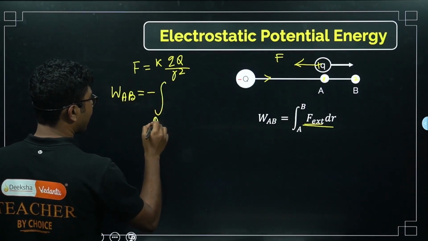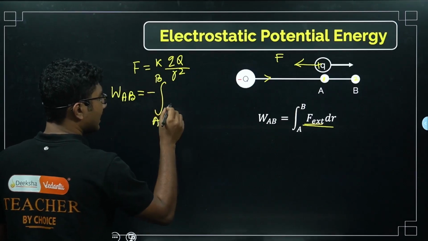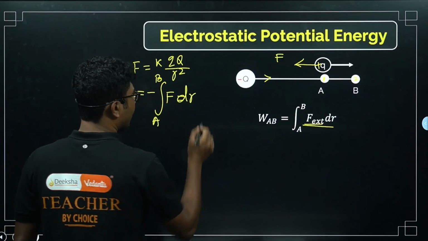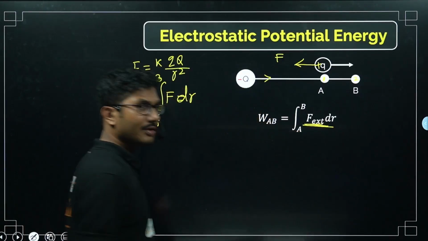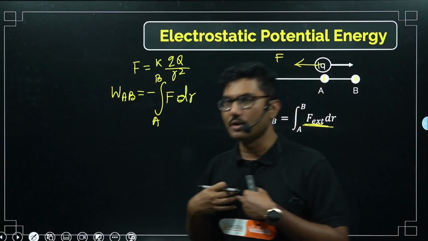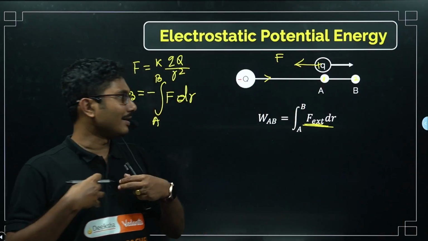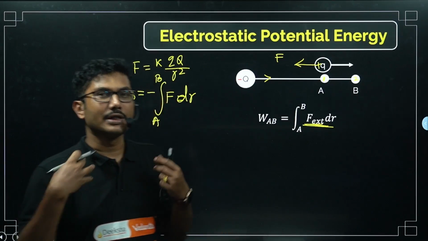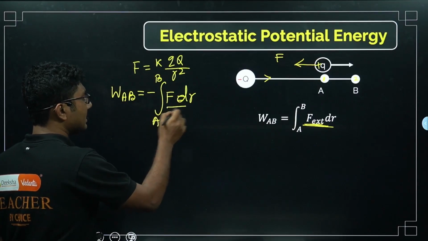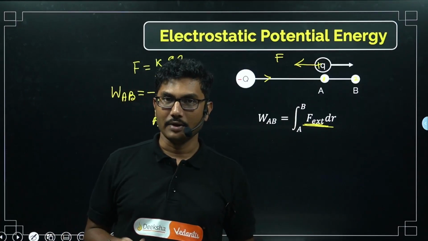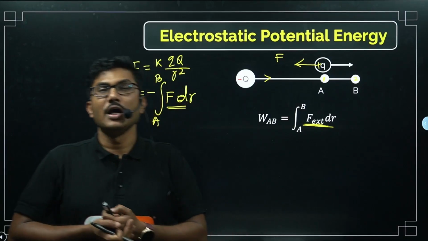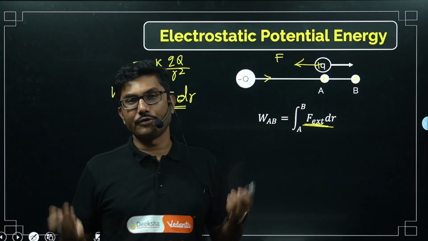So there are some cases where you are using the Coulomb force. In that case, this is negative. If you are using the external force, then this is positive. So basically that means when we, as an external agent, are doing work, our work is positive. If the system itself does some work, that is, you are using this charge's force, then it is negative. Okay, remember this difference. Sometimes we are using positive, sometimes negative, so you may get confused about when to use positive and when to use negative.